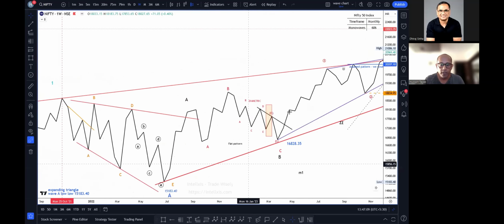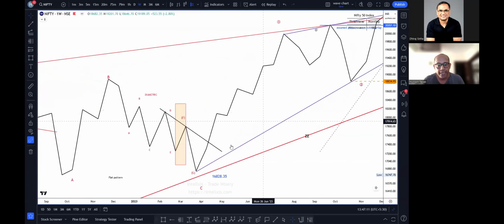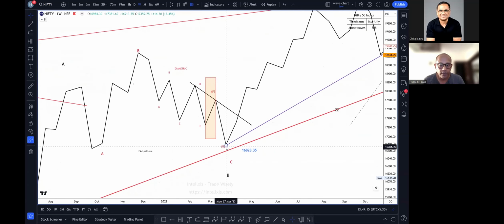I'm going to blow this up. I'm showing you the price action that had ended on 27th March 2023, and it had probably begun somewhere in the middle of December 2022. Okay? Here you will see, sir, this is a perfect diametric. Diametric patterns are made of 7 legs.